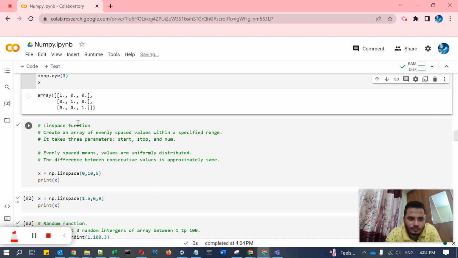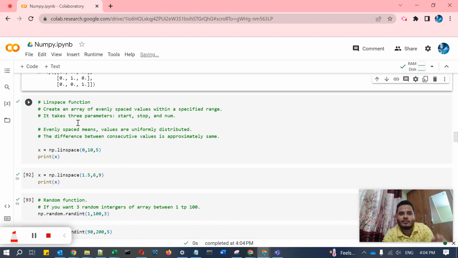Okay, so next function is linspace. What does it do? It will create an array of evenly spaced values within a specified range. Evenly spaced means values are uniformly distributed. It takes three parameters: start, stop, and the number of values.